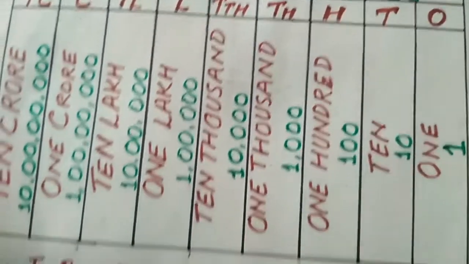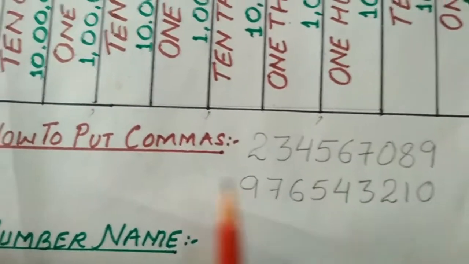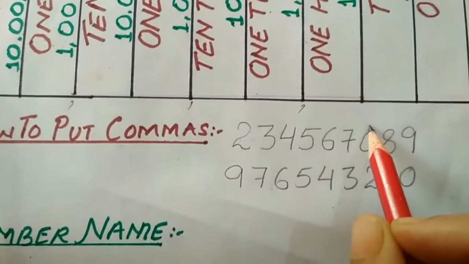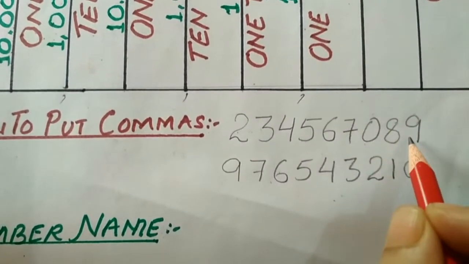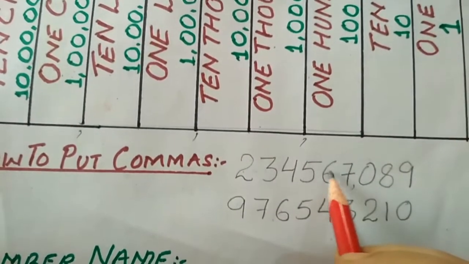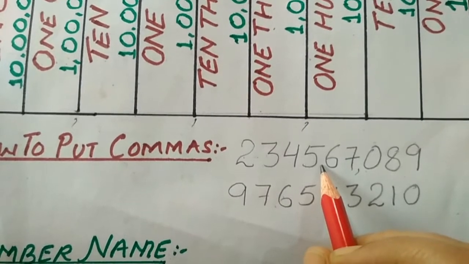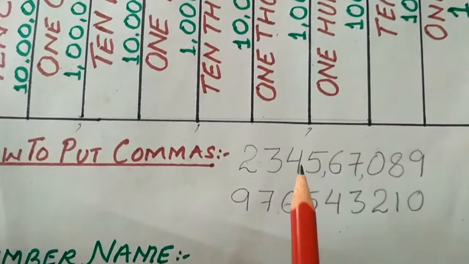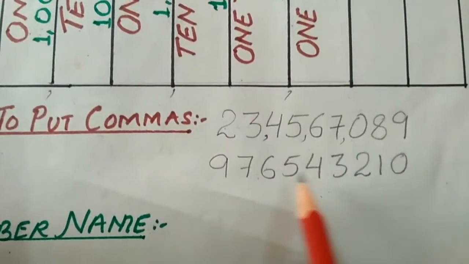Let us take some figures to learn how to put commas. We know that our first period is made up of 3 digits together, so our first comma will come before 3 digits. The second period is of 2 digits together, so the second comma will come before 2 digits. And the third period is also of 2 digits, so the third comma will come before again 2 digits. Similarly for the other number.